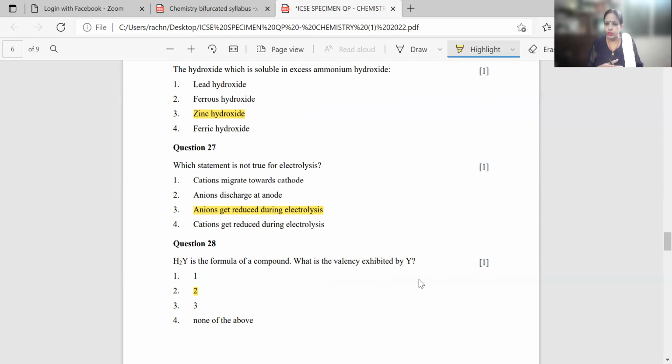But for the other symbol, I cannot say it is hydrogen because here they are using a symbol that can be any code. So it is H2. So 2 is the valency for Y, which on interchanging forms the formula H2Y. So 2 is the correct answer.